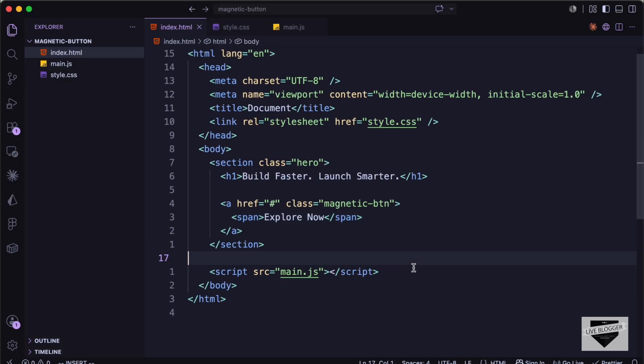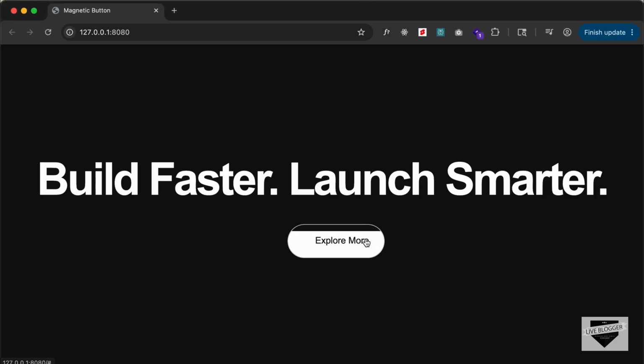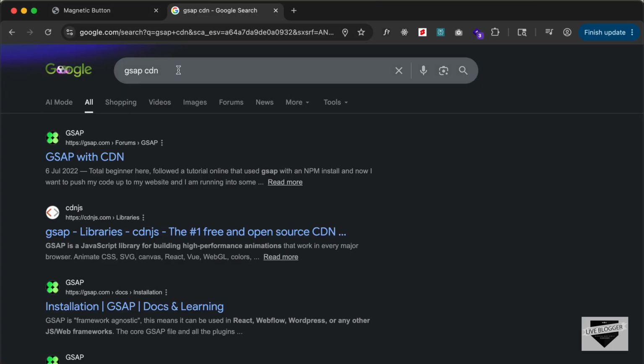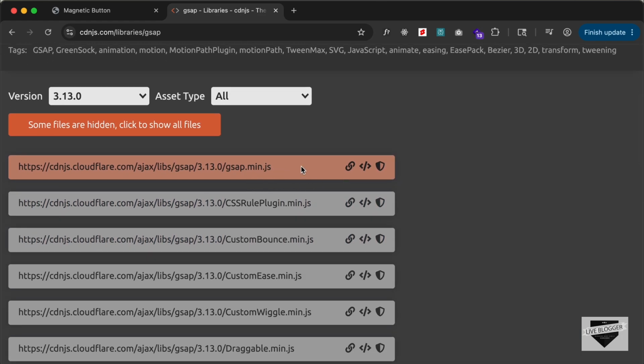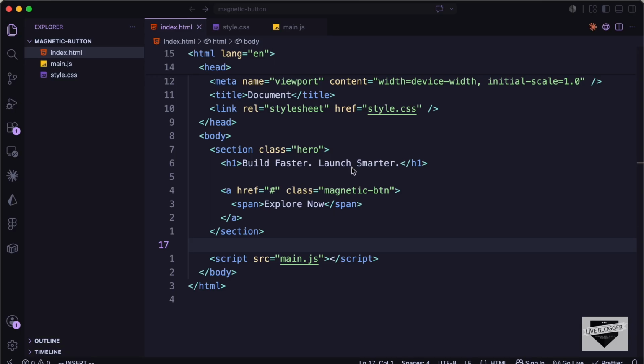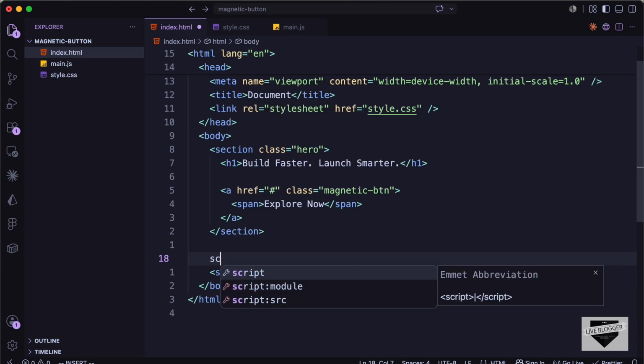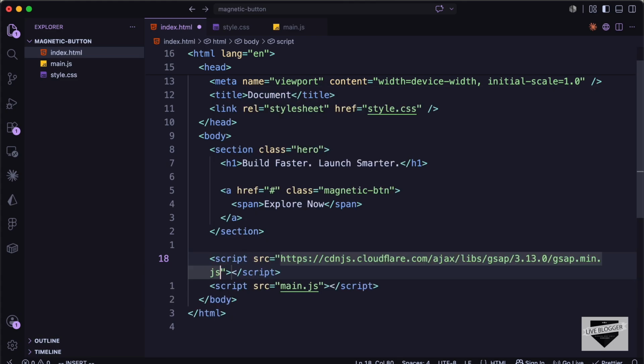And we'll also add the link of GSAP library over here. So let's get the link. So you can just search for GSAP CDN and I'll just go to cdnjs.com and let's copy this link from here. So let's click on copy URL. And let's create a script tag, and in the src I'll just paste the link. Alright, so that's basically it with the HTML.